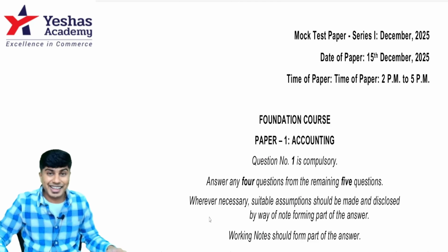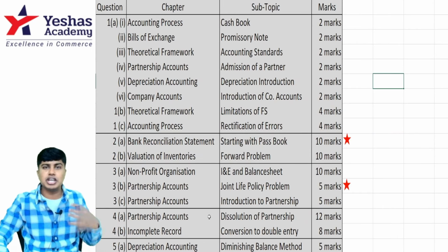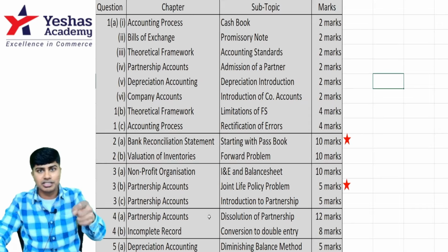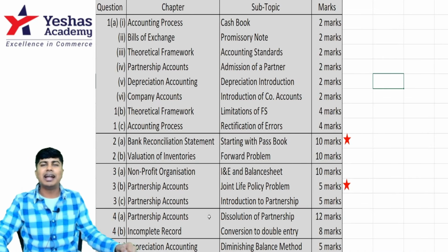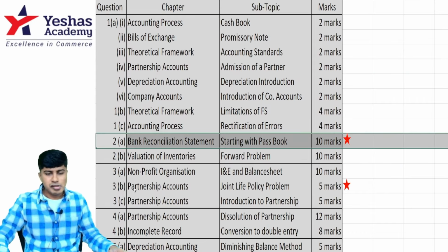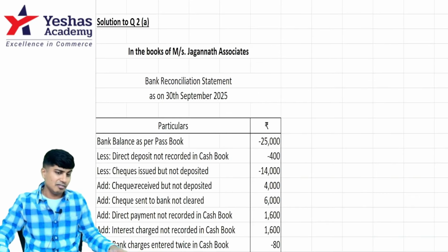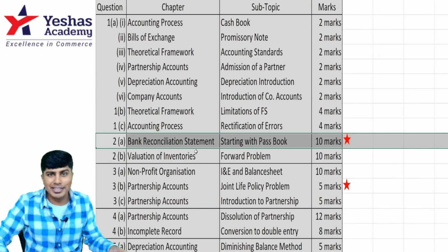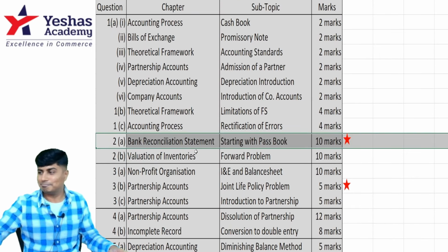If in case you need any other question from this mock paper which annoyed you the most, or which you find ICAI has done wrong, or which you are not able to understand, please do let me know in the comments and I'll be solving that question in an upcoming video. Let's begin with the bank reconciliation statement question 2A, which, by the way, when students sent a message, they all are believing that this question is incorrect.